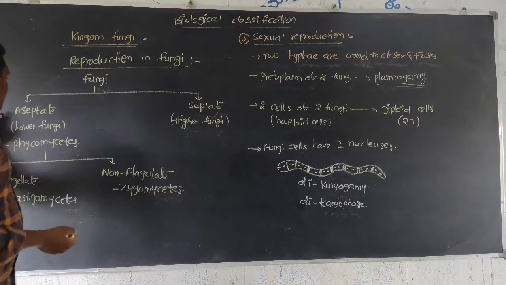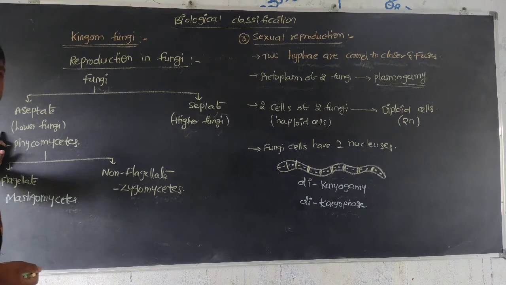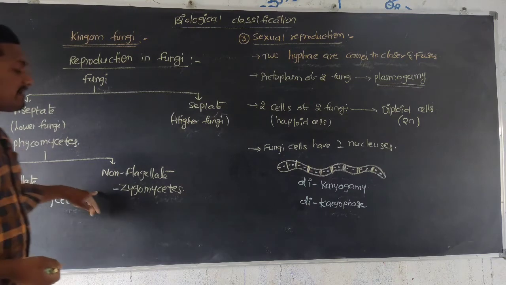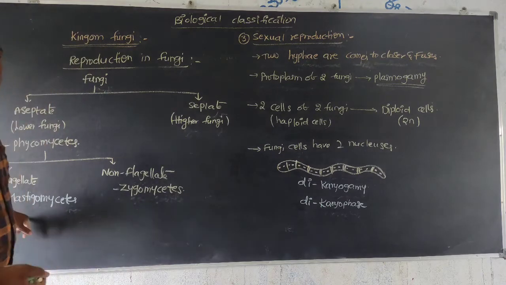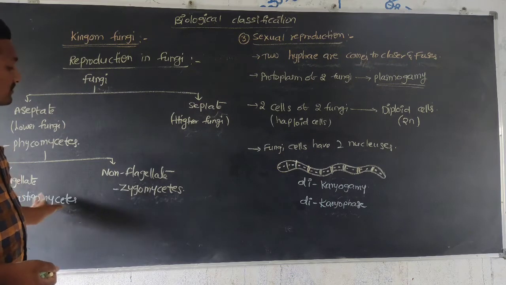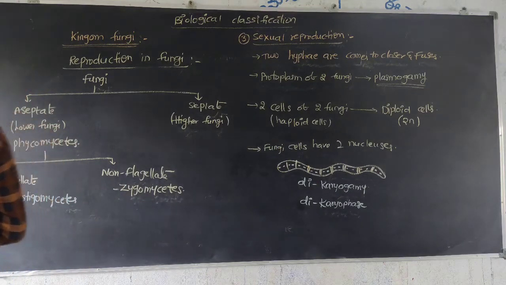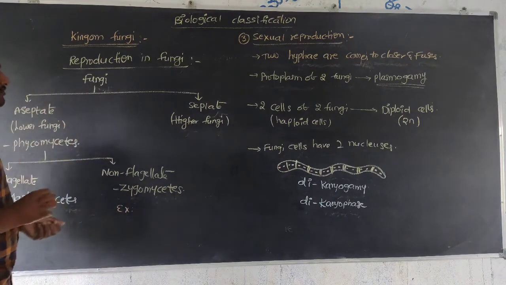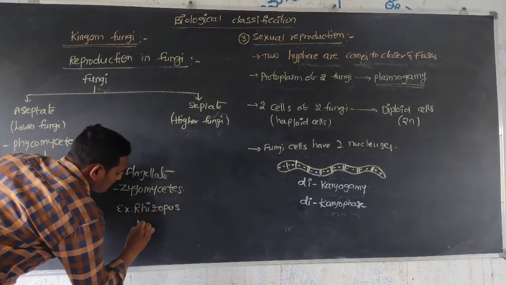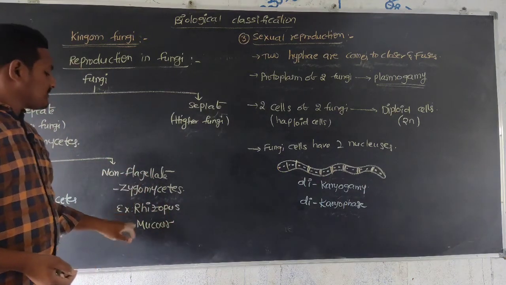In the case of aseptate or coenocytic fungi body, it is lower fungi, and it is kept in the class of Phycomycetes. Flagellate organisms come under Mastigomycota, and non-flagellates come under Zygomycota. Examples of Zygomycota, or non-flagellates, are Rhizopus and Mucor.